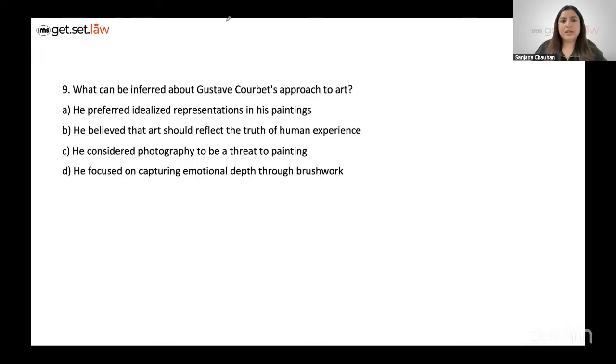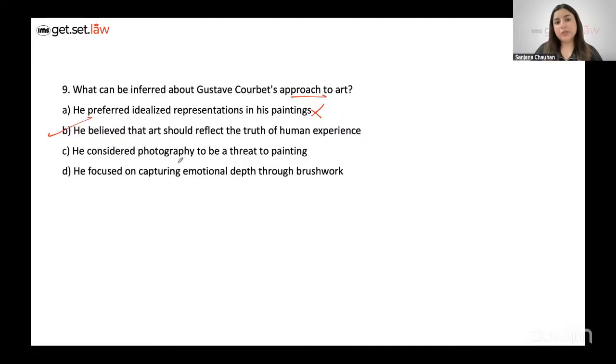Next question is again about Gustav, right? What can be inferred about his approach to art? He preferred idealized representations in his paintings. This is not given. You just need to go back and revisit that part where his information is given. He believed that art should reflect the truth of human experience. It should be unfiltered, right? Perfect option is option B.